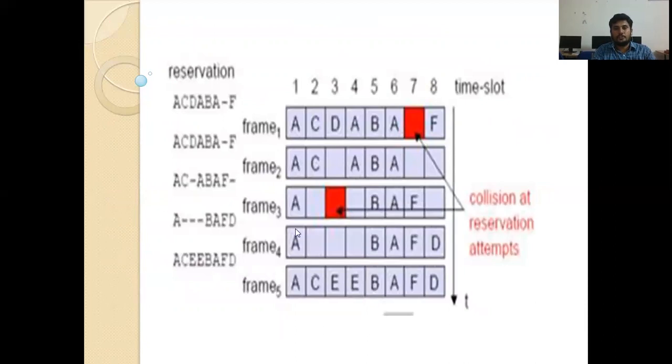If you observe this diagram, in frame 1, the 7th slot is empty. In frame 2, the 3rd, 7th and 8th slots are empty. Coming to frame 3, the 2nd, 3rd, 4th and 8th slots are empty. In frame number 4, slots 2, 3, 4 are empty. In this way, we know which slot is empty.